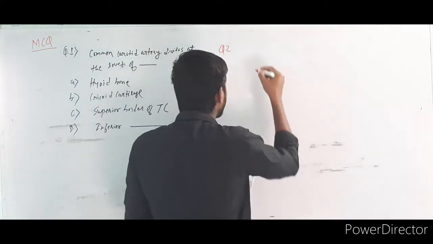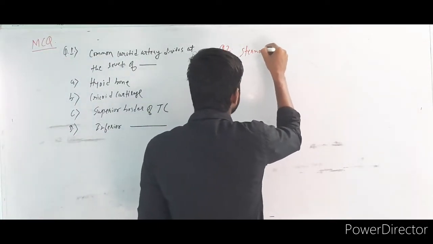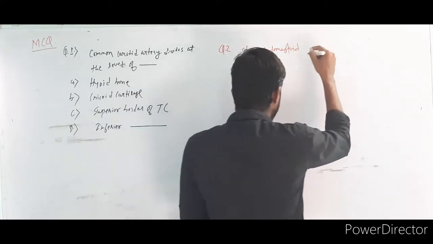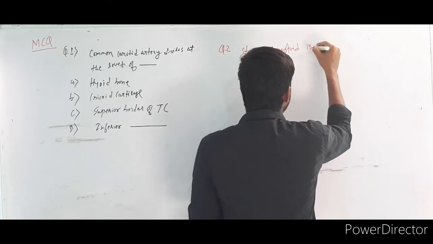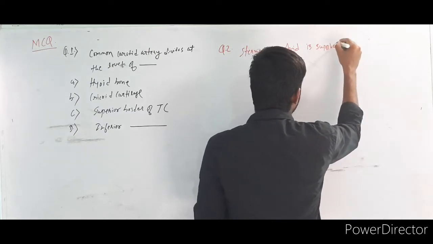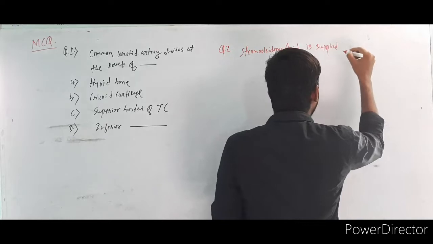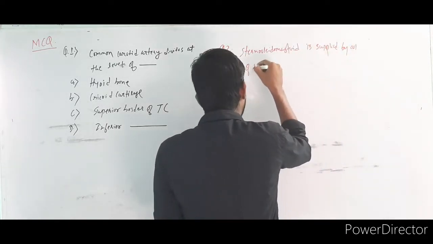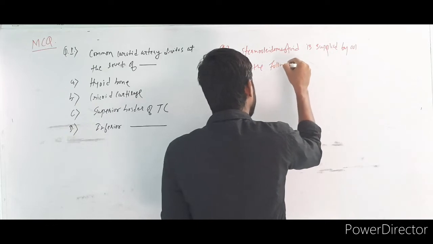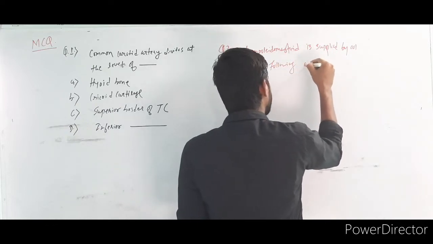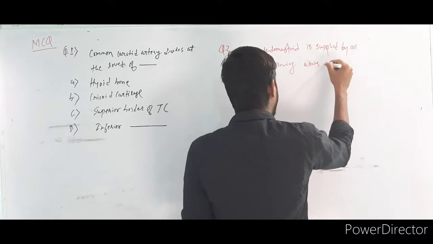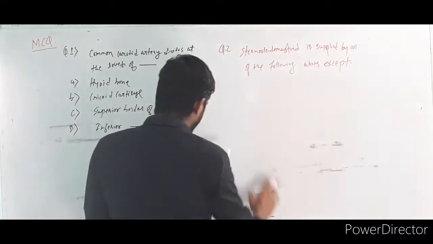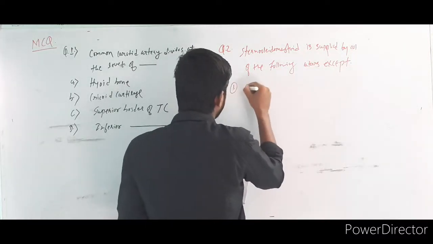Second question: the sternocleidomastoid muscle is supplied by all of the following arteries except. Option one, occipital.